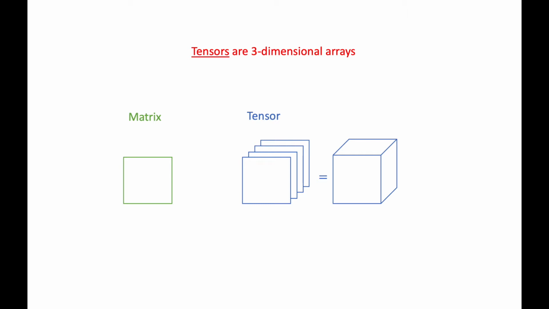We are all familiar with matrices as two-dimensional arrays of numbers. Tensors are simply three-dimensional arrays of numbers. These numbers will come from some field, for example the complex numbers. Equivalently, we can think of a tensor as a collection of matrices as shown in the picture.